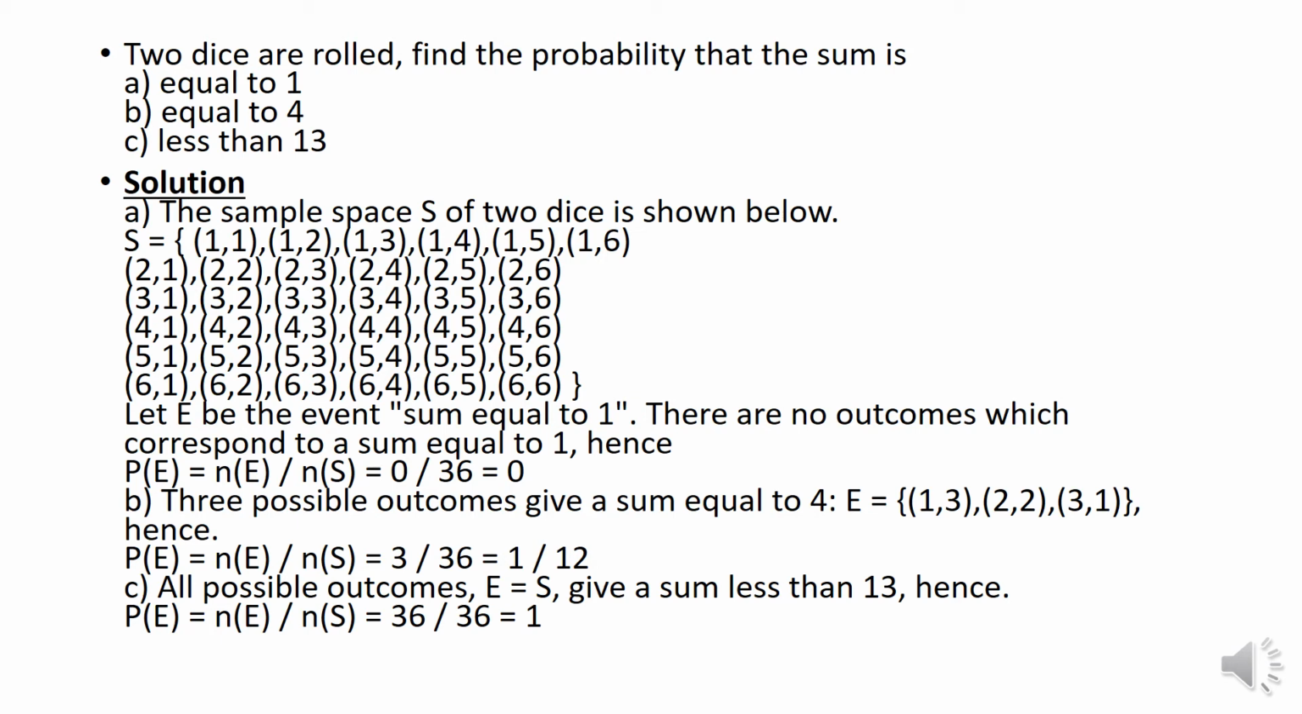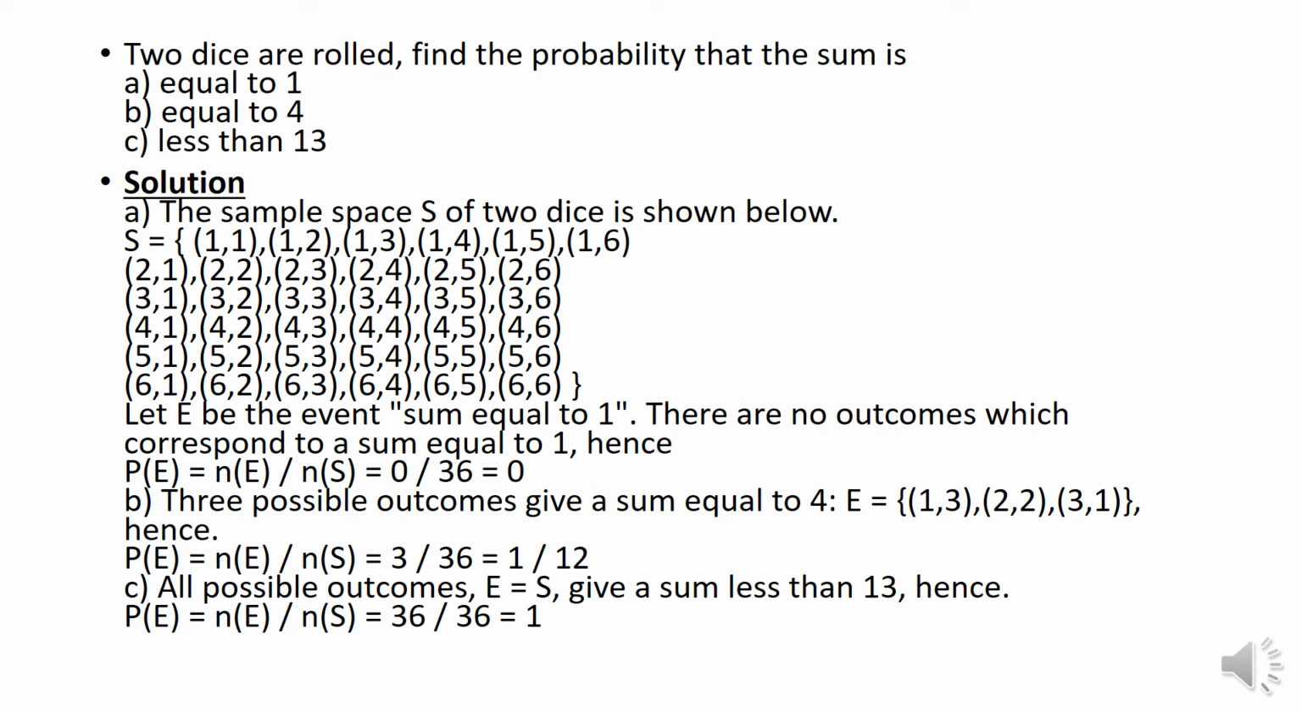The last one, where the sum is less than 13. Here if you look in the sample space, the last one is 6 and 6, that is, in the first die I get 6 and in the second die also I get 6. The maximum sum one can get is 12, 6 and 6 in both the dice. So that is the maximum.